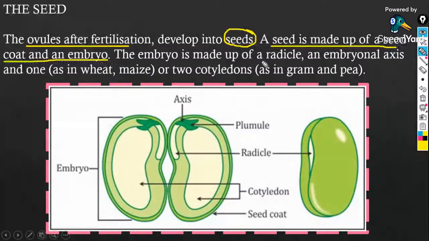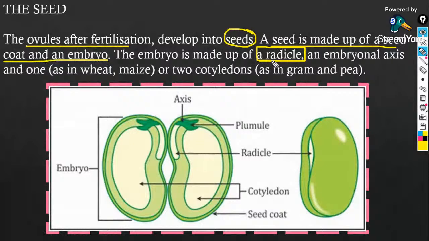Guys, what is the part that arises from the radicle known as? We have studied a part that arises from the radicle and a part that arises from the plumule. Yes, it's the root. The roots originate from the radicle.